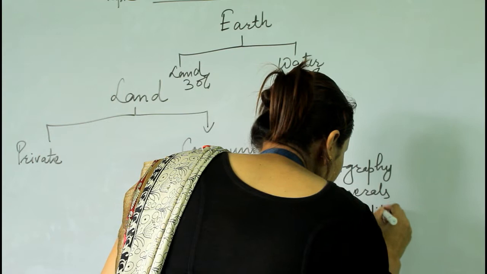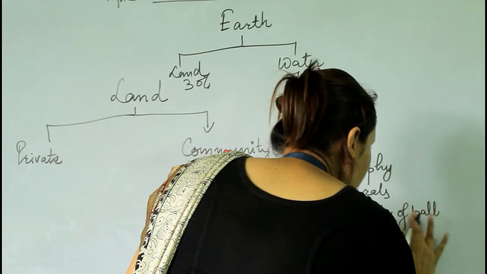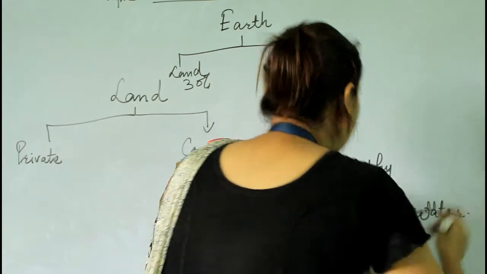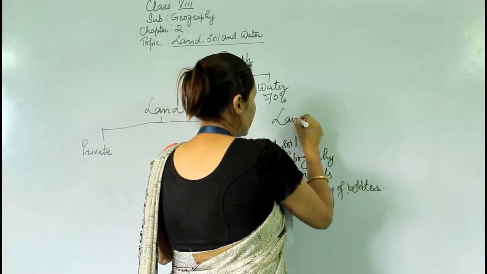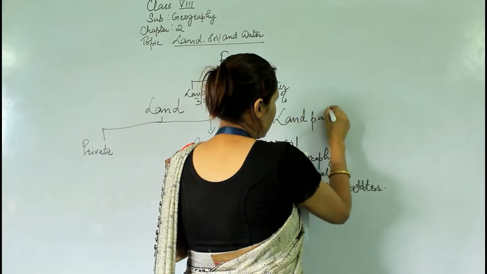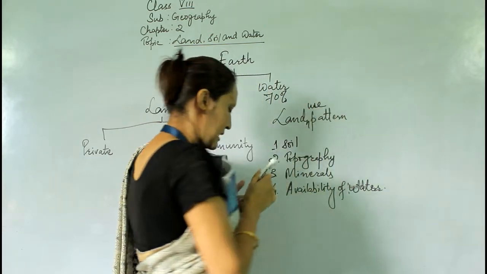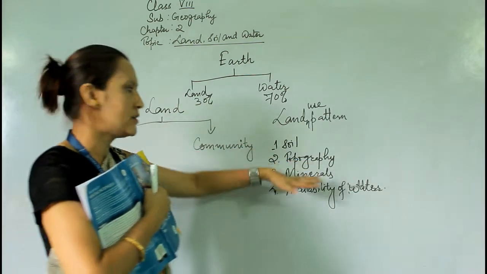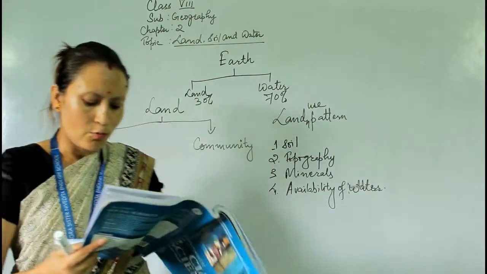So the land use pattern is determined by these factors: soil, topography, minerals and availability of water.